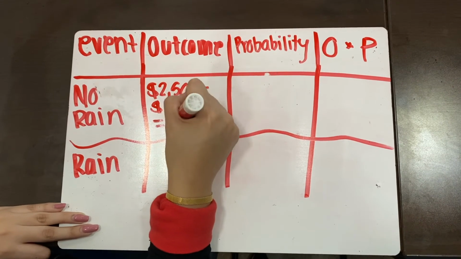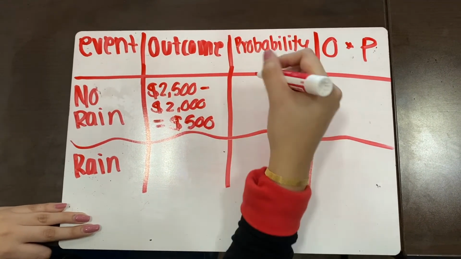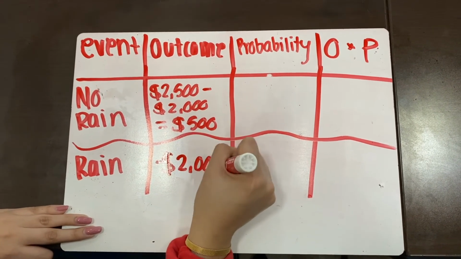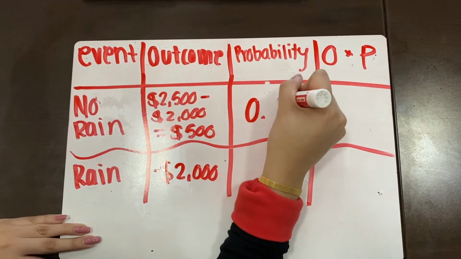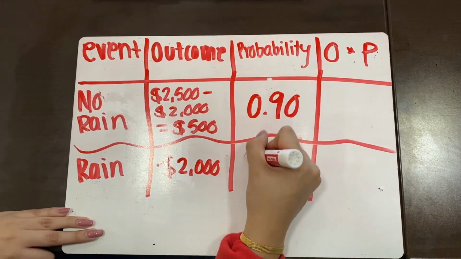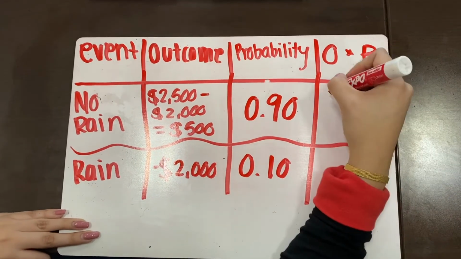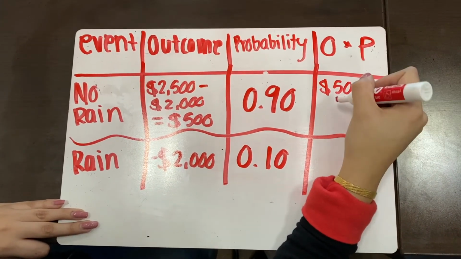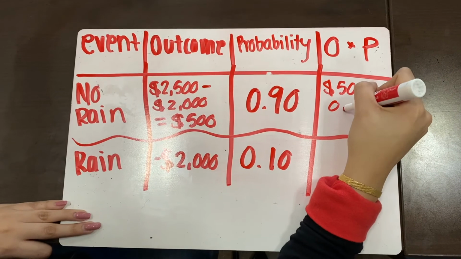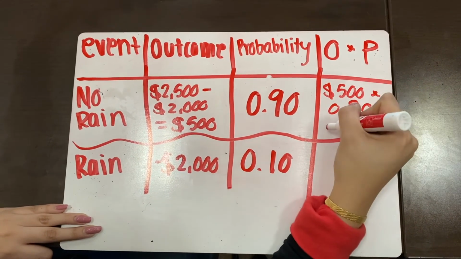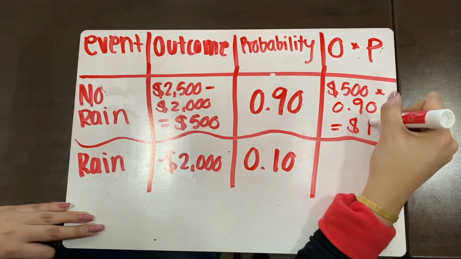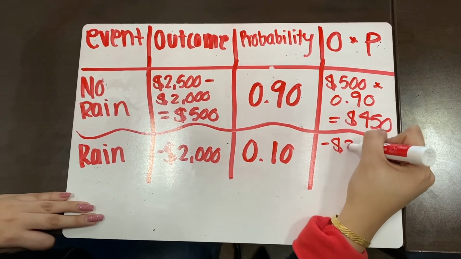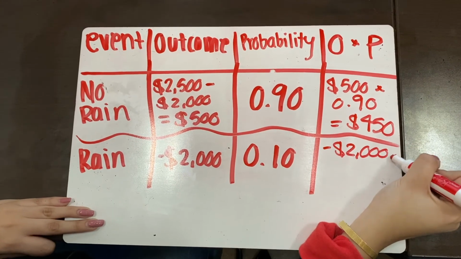Now, the probability of no rain, looking back at the problem, it says that there is a 10% chance of rain. So then that would give us a 0.90 probability of no rain and a 0.10 probability of rain. Onto the last column, we would have to multiply the outcome times the probability. So we would multiply 500 times 0.90, giving us $450. Then we would multiply negative 2,000 times 0.10, giving us negative $200.